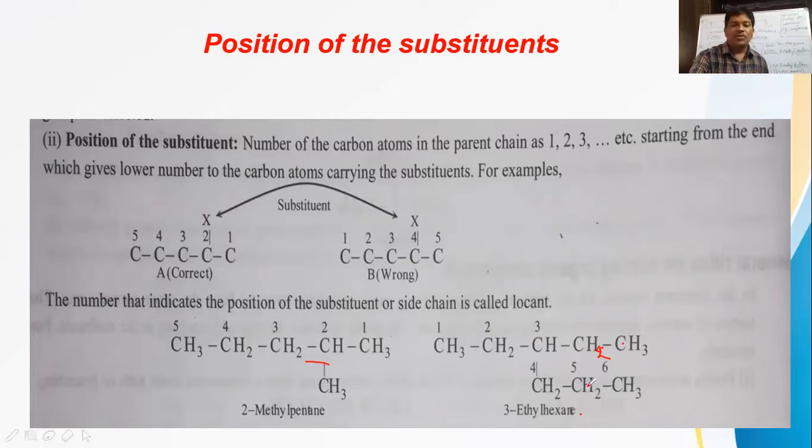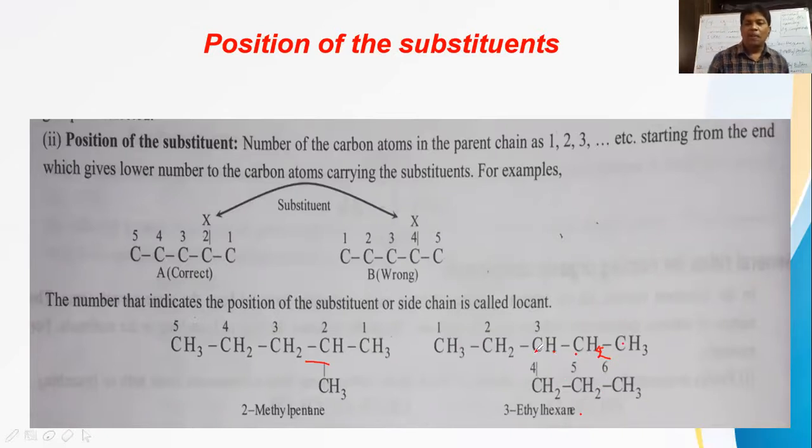Okay, so what is it now here? 3-ethyl hexane. It is 2-methyl pentane. In this way, we have to give the lowest possible position. Now suppose we start numbering here. In the same longest chain, we again get 1, 2, 3, 4, 5, 6 carbons. If you take numbering from this side, the fourth carbon gets the ethyl branch. If you take numbering from the left side, 1, 2, 3, the third carbon gets the ethyl branch. So 3-ethyl is coming from the left; if you take from here, 4-ethyl is coming.